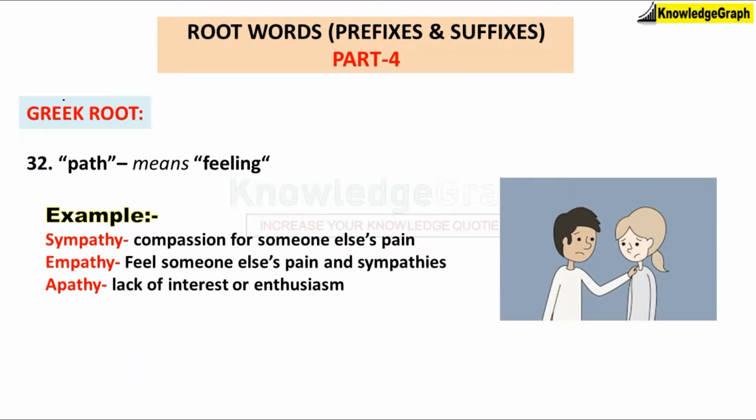Next word is path, meaning feeling, and this is again a Greek root word. The first example is sympathy. Sympathy means compassion for someone else's pain. For example, someone in your family has broken their leg and you feel compassion for that person. That's called sympathy. Empathy is to feel someone else's pain and sympathize. Now most people get confused about the basic difference between sympathy and empathy. कि sympathy और empathy का basic difference क्या है. The difference is on an emotional level. Emotional level का difference है sympathy और empathy के बीच में.